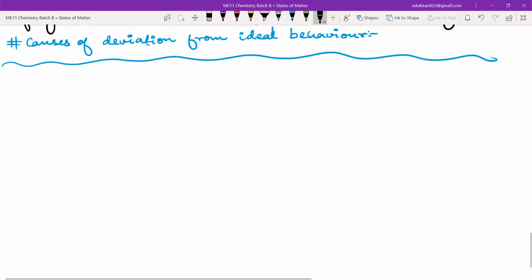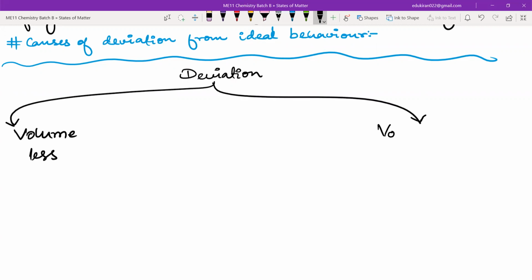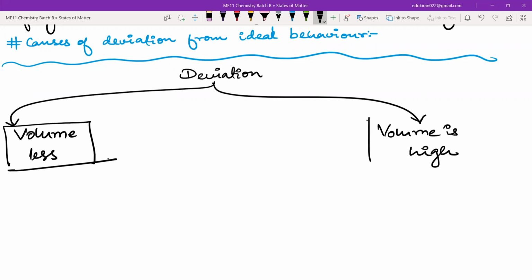So there are two types of deviation which are happening. The deviation is when the volume is less, right? And the other part is when the volume is high. Volume is less, and then you have volume which is high.